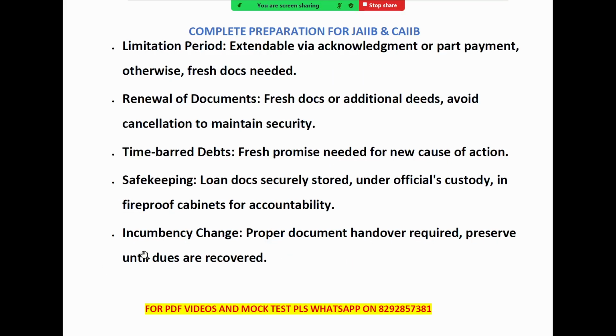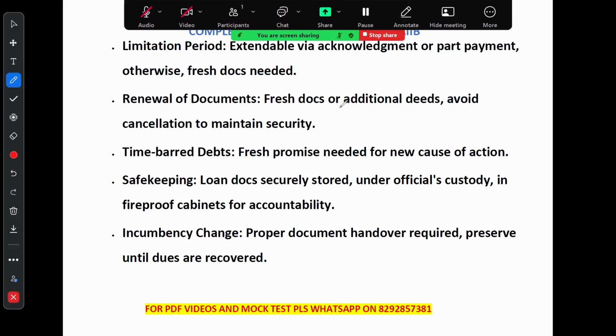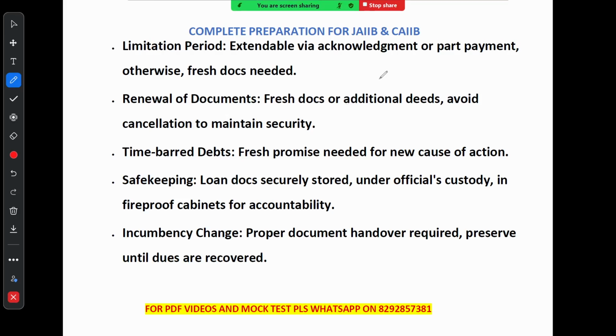You know about this limitation period? The limitation period for a loan can be extended if there is a part payment or an acknowledgement of the debt. Otherwise, fresh documents are required. Now, when it comes to the renewal of the document, you can either create a new one or add deeds, but avoid cancelling the original one to keep the loan secure.